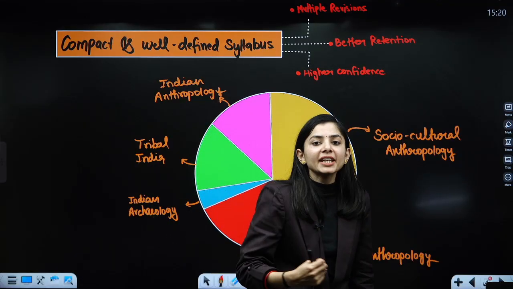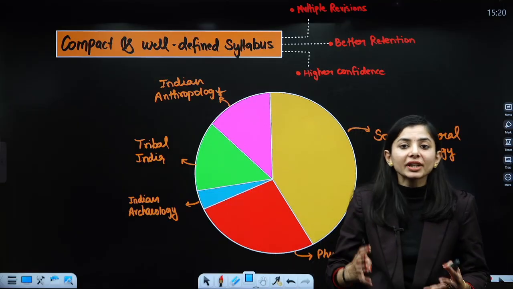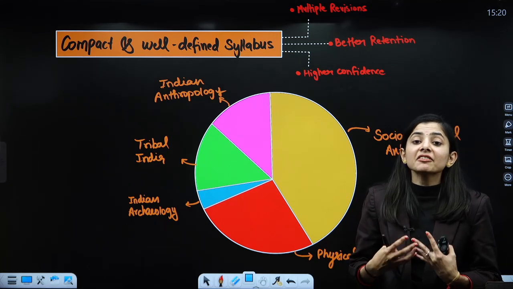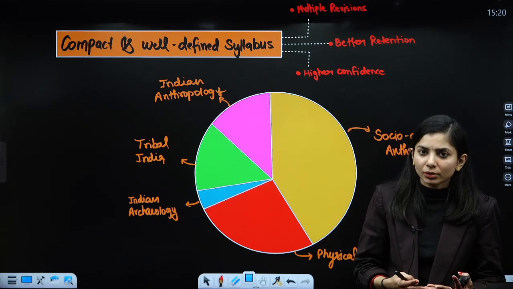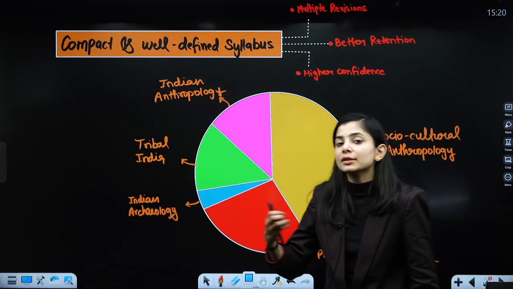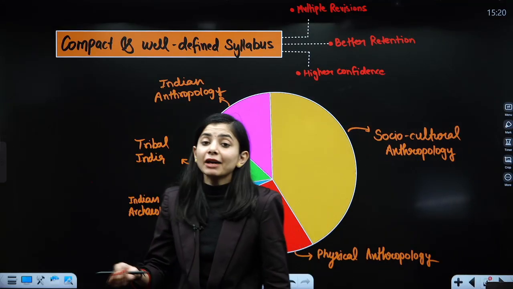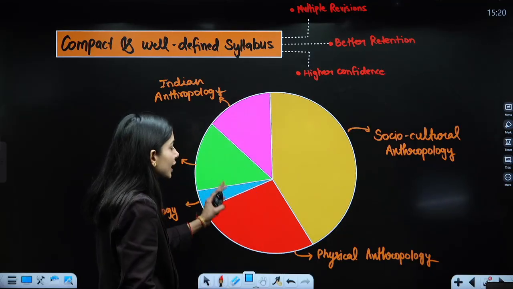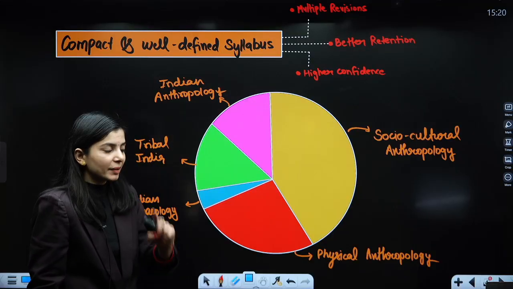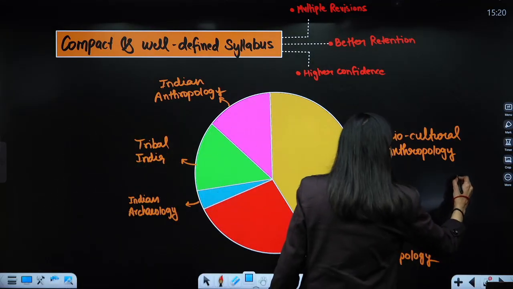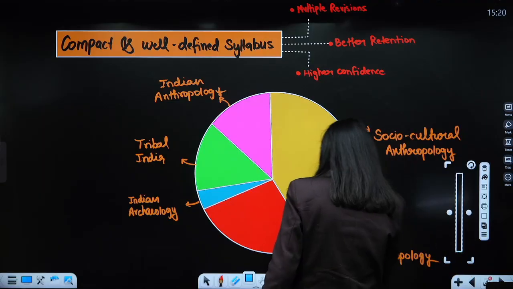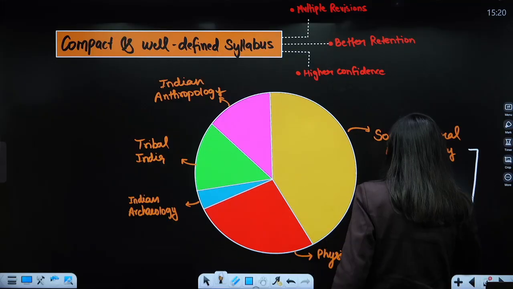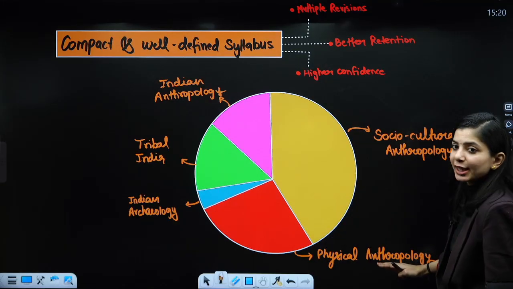Many aspirants who are aspiring to take anthropology as an optional have some myth as well as some fear that this subject is new to them, and that it is all about biology, that they have to study only the biological aspects. But let me tell you, the syllabus is divided into two parts. Paper 1 basically constitutes two aspects: first, socio-cultural anthropology, and second, physical anthropology.